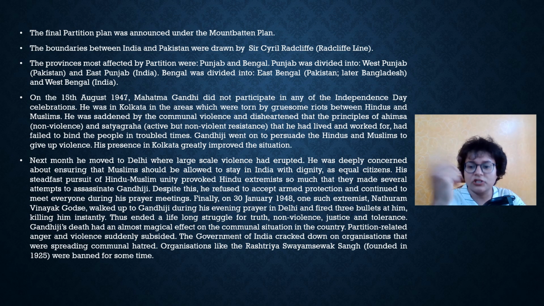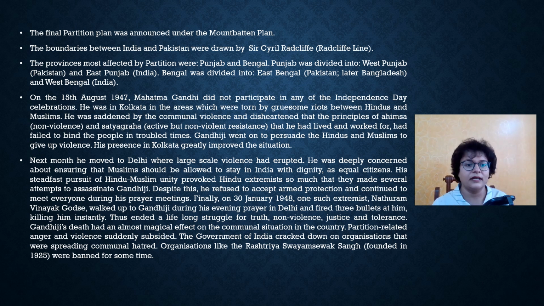The final partition plan was drawn by Lord Mountbatten, and therefore it is known as the Mountbatten Plan. Now the boundaries between India and Pakistan were drawn by Sir Cyril Radcliffe, and they are known as the Radcliffe Lines. The provinces most affected by partition were Punjab and Bengal. I have already told you this. Bengal was divided into East Bengal and West Bengal. Punjab was divided into West Punjab and East Punjab.